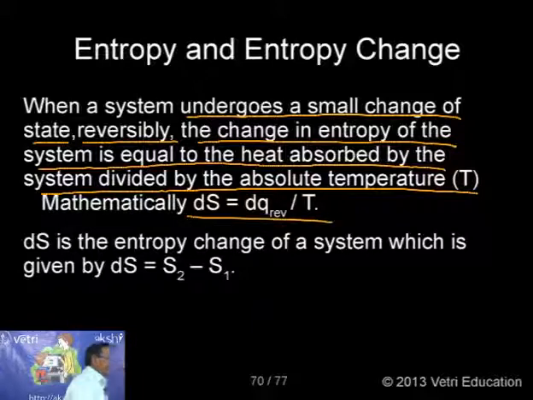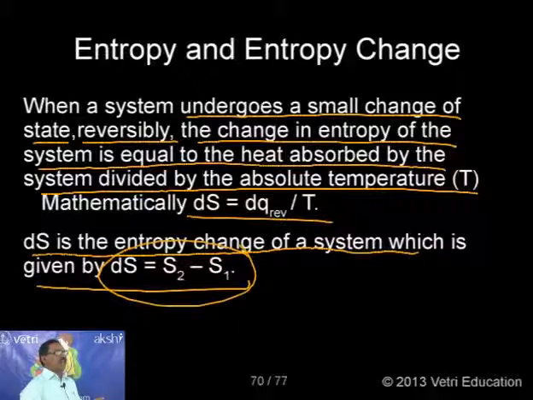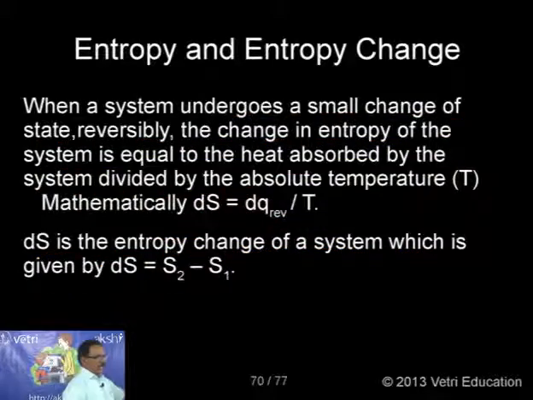Mathematically, dS is equal to dq reversible by T. So dS is the change in entropy, dq is the heat absorbed reversibly in a small quantity, and T is the temperature. Here dS is the entropy change of the system, given by S2 minus S1. S1 is the entropy of the initial state, S2 is the entropy of the final state. This is the interesting information.